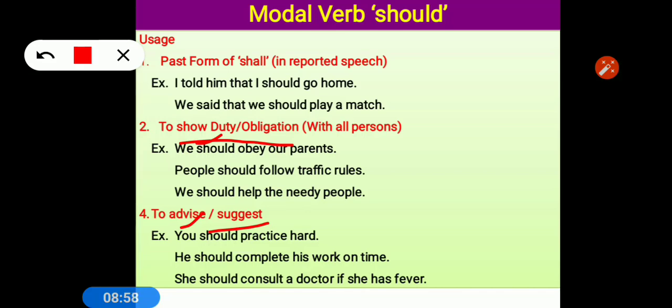So these would, could, should, might, these all four are past of respectively, like will, would, shall, should, may, might and can, could. So here should is the past of shall. It means it is used in narration when we talk about indirect speech.